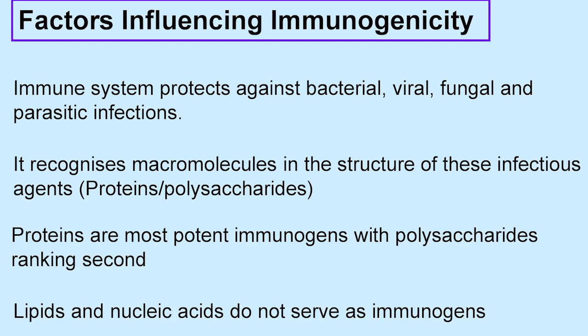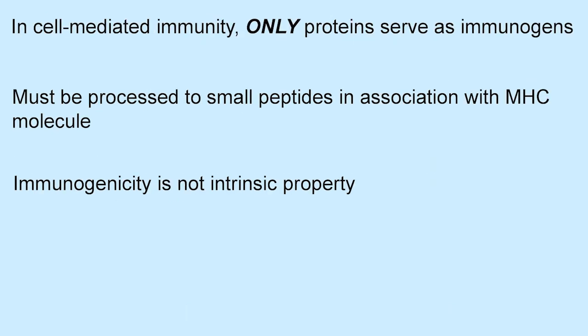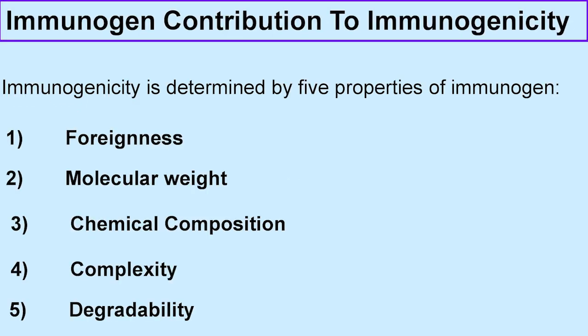What are the factors influencing immunogenicity? The immune system protects against bacterial, viral, fungal and parasitic infections. It recognizes macromolecules in the structure of these infectious agents, that is proteins or polysaccharides. Proteins are the most potent immunogens, with polysaccharides ranking second. Lipids and nucleic acids do not serve as immunogens. In cell-mediated immunity, only proteins serve as immunogens, and they must be processed to small peptides in association with MHC molecules. Immunogenicity is not an intrinsic property.